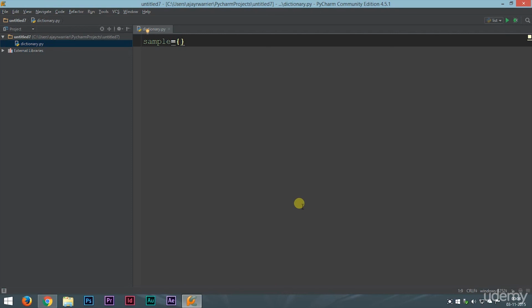Now what is a dictionary? A dictionary in real life contains a list of words and their meanings, right? It will have a set of words and their meanings. So in Python, words are called keys and their meaning is called values.